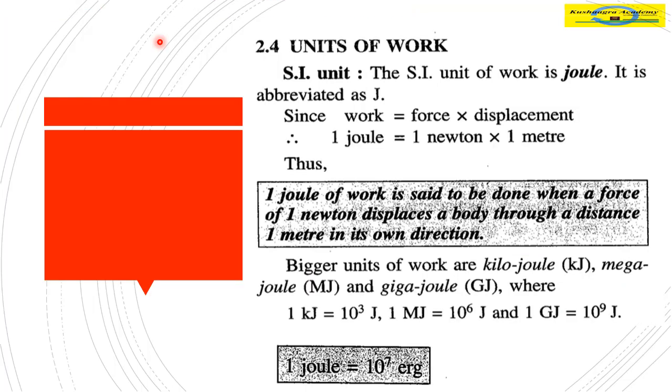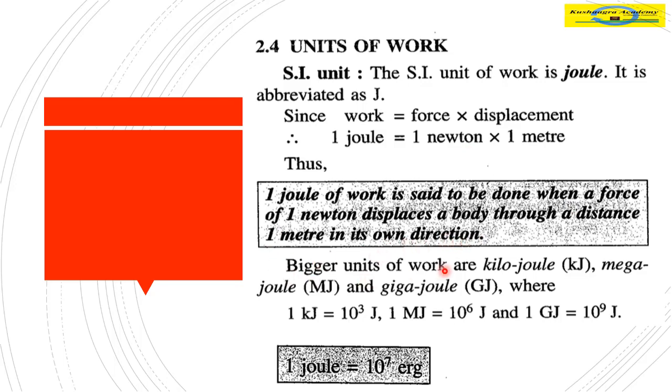Now since we have read so much about work, let's go to the units of work. The SI unit of work is joule, abbreviated as J. Since work is force into displacement, force is in Newton and displacement is in meter, so 1 joule is 1 Newton meter. As a definition, 1 joule of work is said to be done when a force of 1 Newton displaces a body through a distance of 1 meter in its own direction. If it is in the opposite direction, it will be minus 1 joule. That's why we say in its own direction.